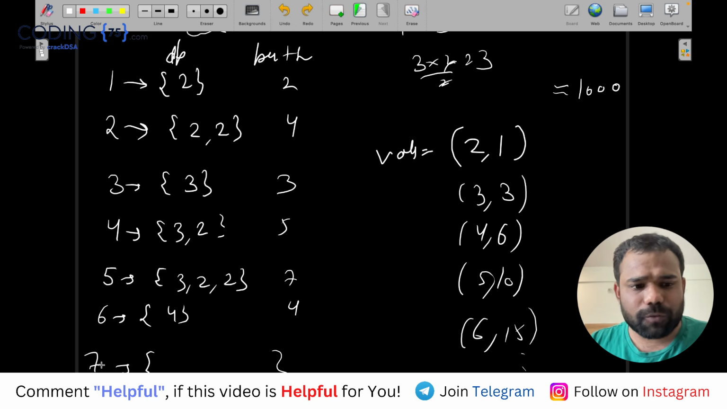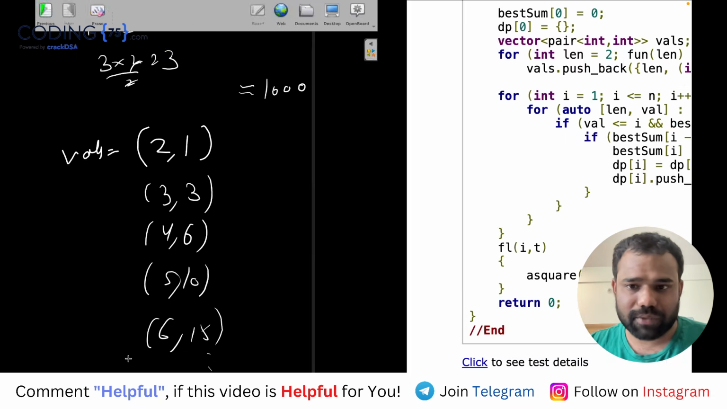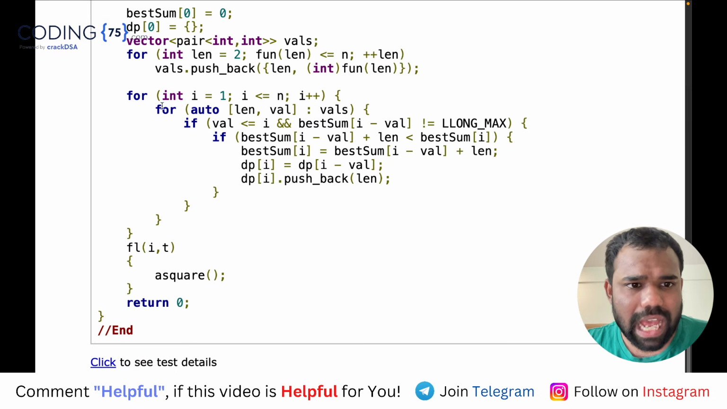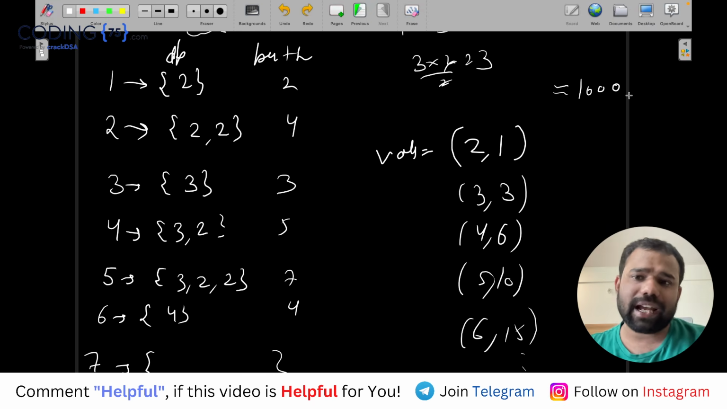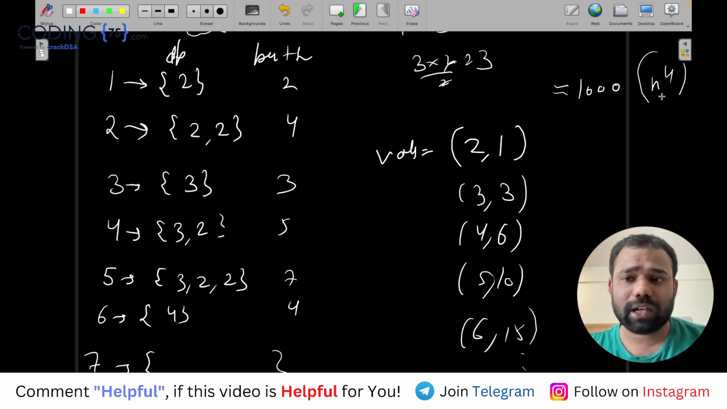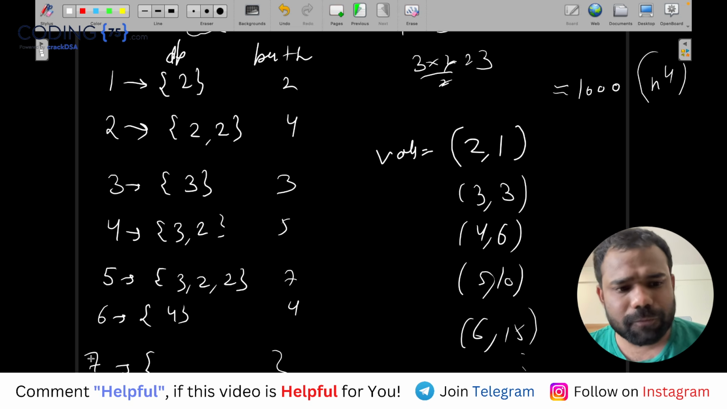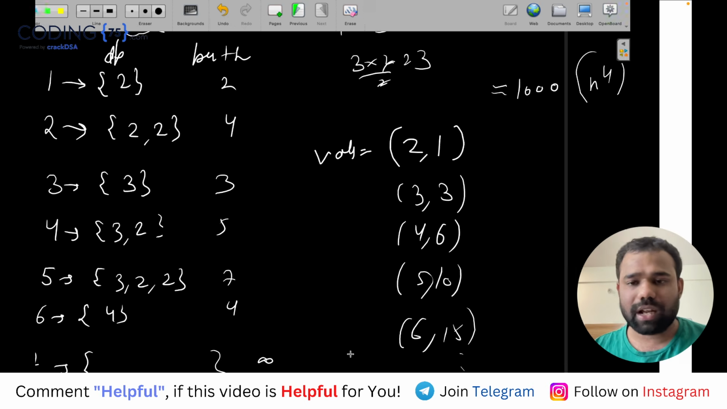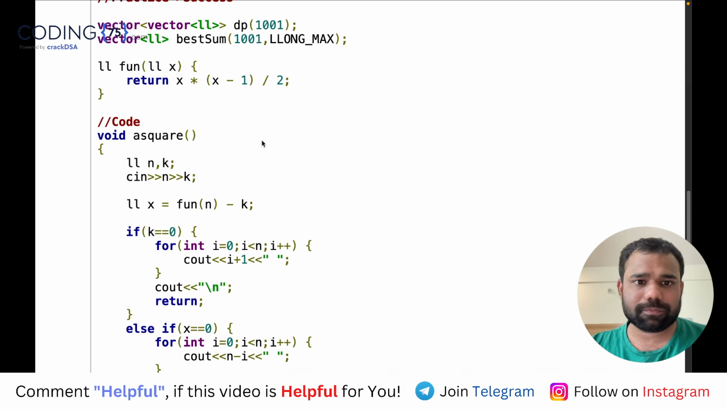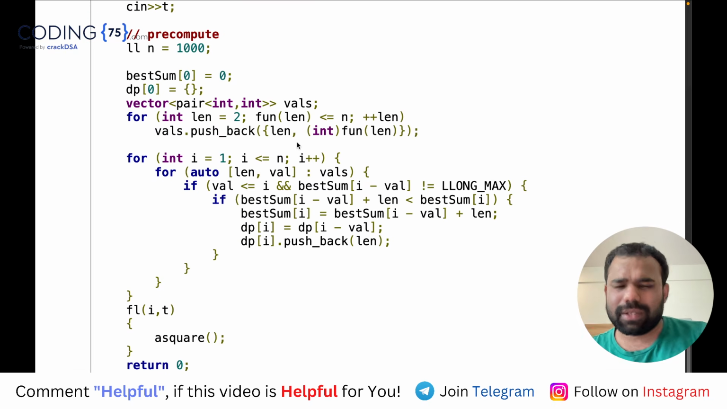Now how to find for 7? When I am at 7, I will iterate through all of these values. You can see the range for this problem was very low, the constraints were very low, so it can go up to n to the power 4, and this solution is also around n to the power 4. It can be more than that also, but it will work. So if I'm searching for 7, initially my best sum value for 7 is infinite, because I don't know how many numbers it will have. So initially I put it as infinite. Now what if I'm doing long max?